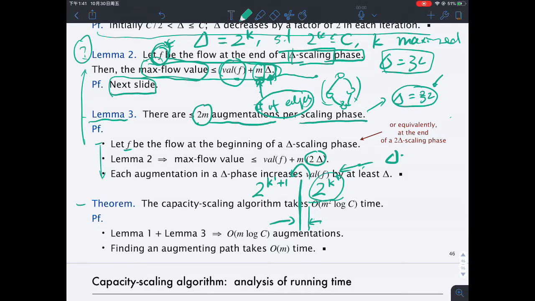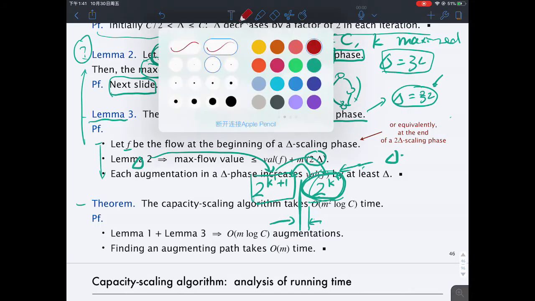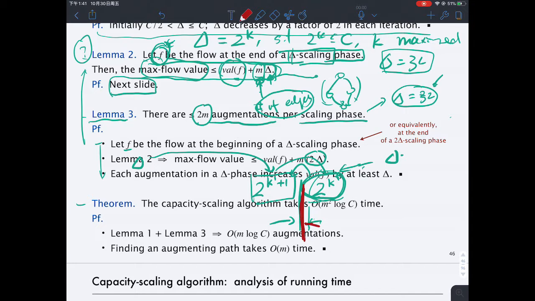So you can really imagine that we start with the delta being very large and then gradually move down to 2 to the k prime minus 1 plus 1, and then move down to 2 to the k prime, right? So this is what's happening here. So let's examine what's happening in the time period right before here.